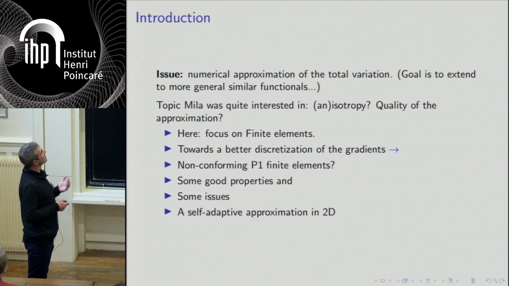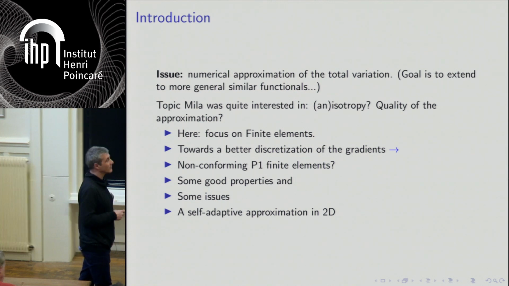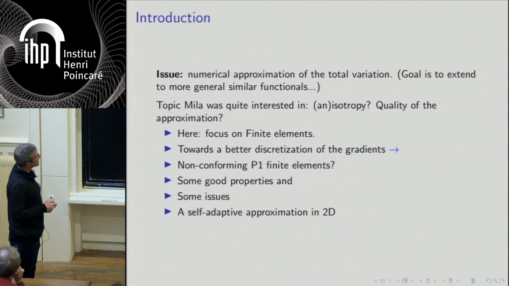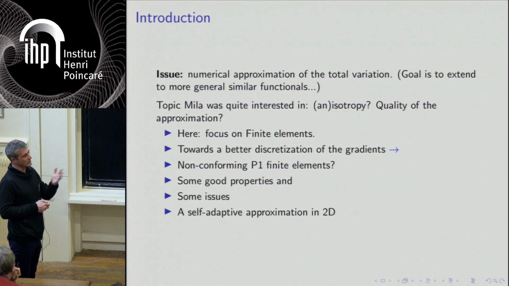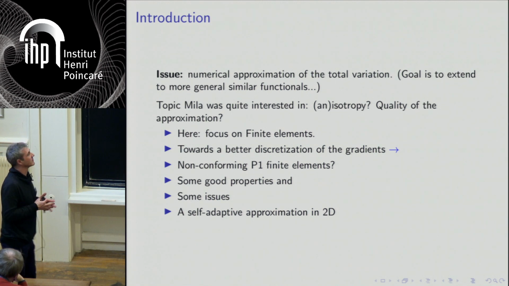And we found that maybe, we think, so now we have to try to understand how to extend that to more complicated objects to understand if it's a good idea. But for the total variation, it seems a good idea to use what are called non-conforming P1 elements, which I will introduce later on. And I will explain why it seems good and the issues that it raises. And actually, the basic idea behind is that you want to discretize more faithfully the directions of a gradient in order to have better edges and better higher order information like curvature or whatever.